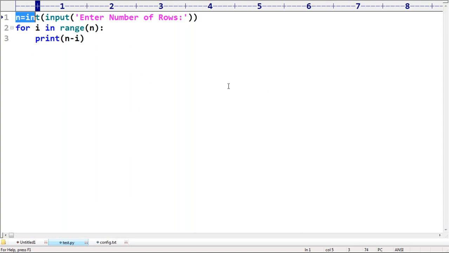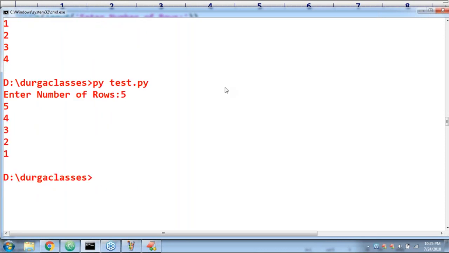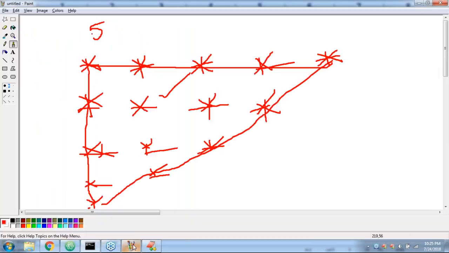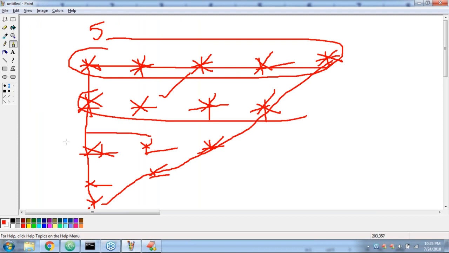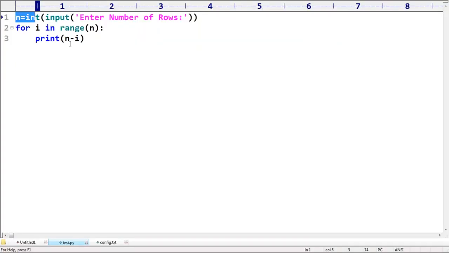Correct? Can you please guide? For the output, enter number of rows: 5, 4, 3, 2, 1. Once you are in a position to generate these numbers, then the first time 5 stars, second time 4 stars, third time 3 stars, like this. Wonderful. Only one word.